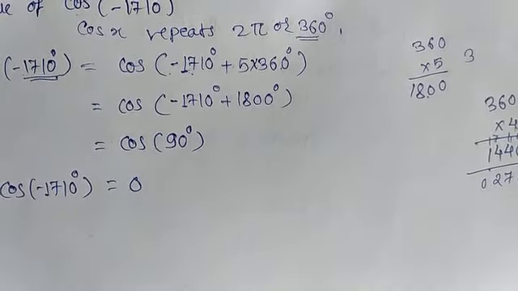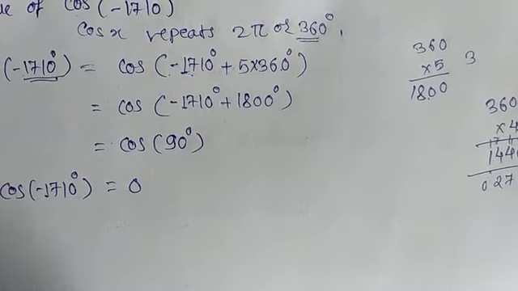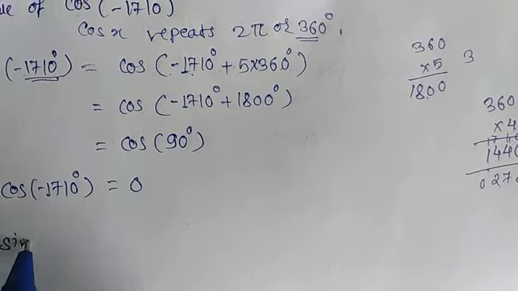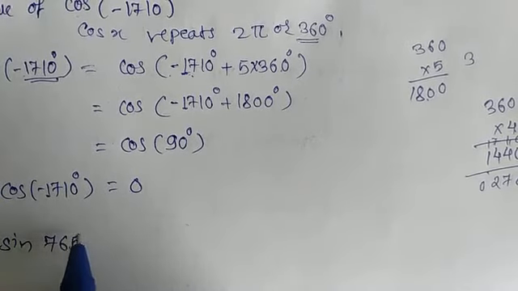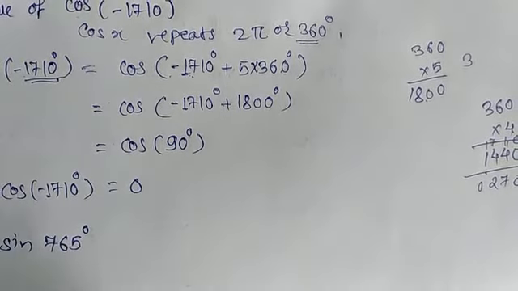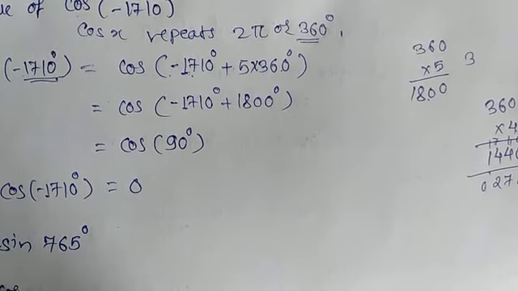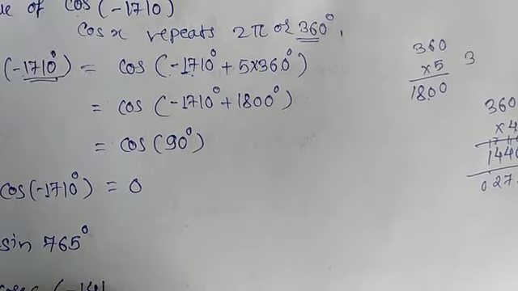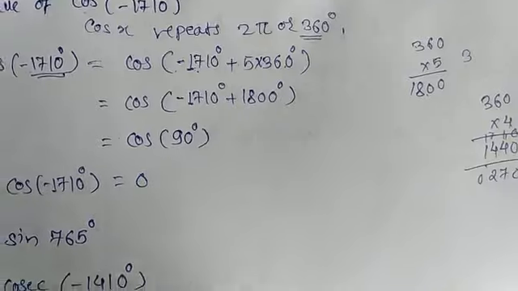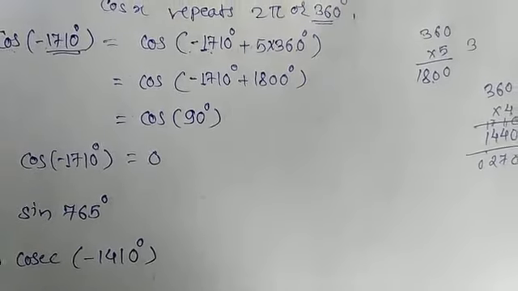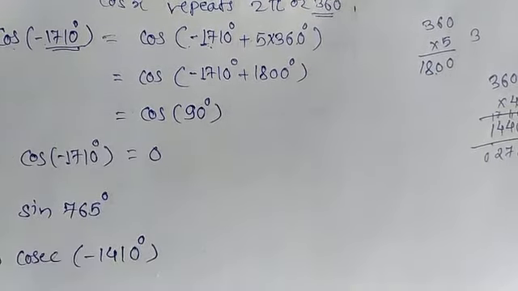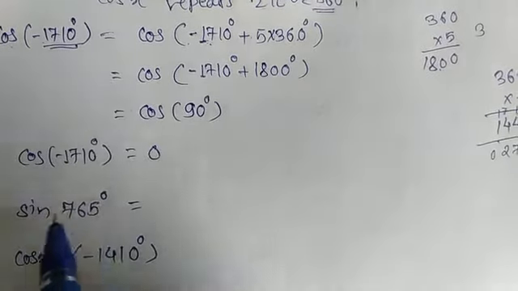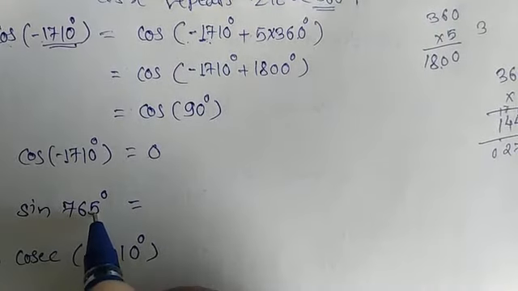Okay, for homework you can find sine of 765 degree, and second, cosec of minus 1410 degree. For 765 degree, you have to find the nearest value.